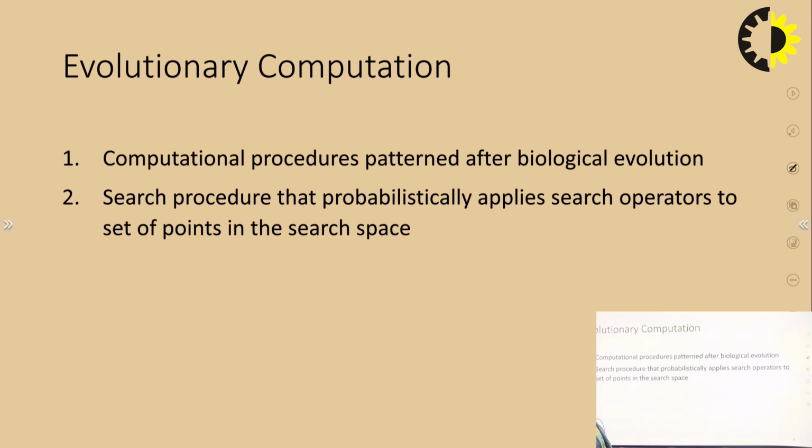These define a search procedure that probabilistically applies search operators to a set of points in the search space. So, this is the concept of evolutionary computation, and we are doing this the same way in our genetic algorithm. So, it falls under this category.